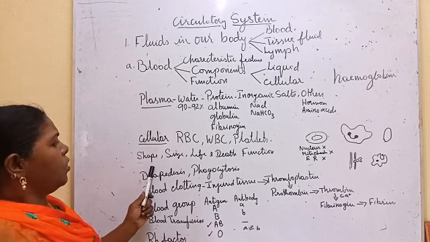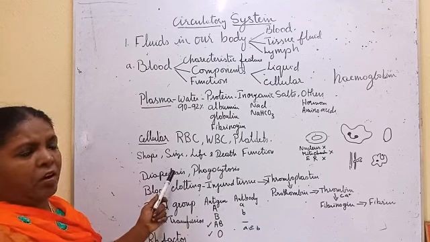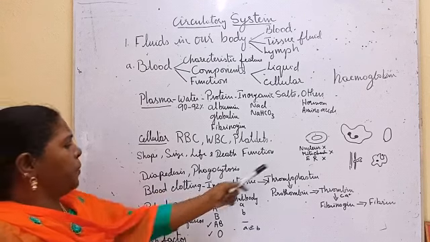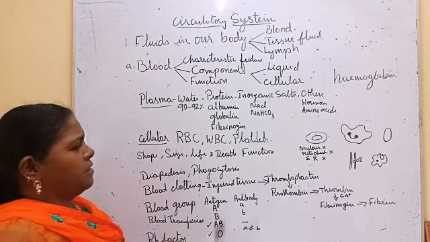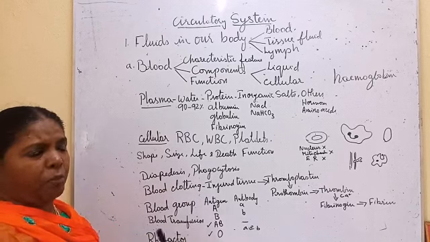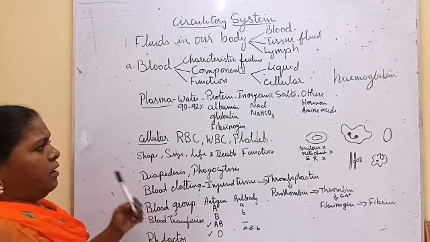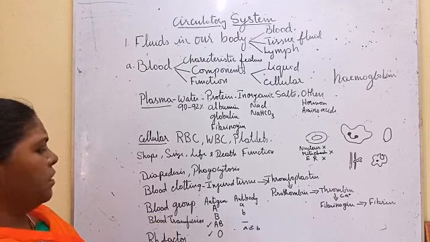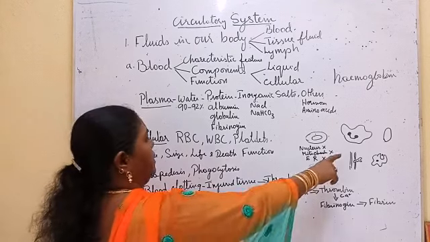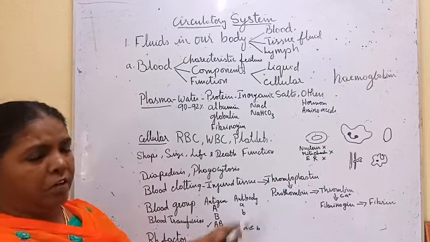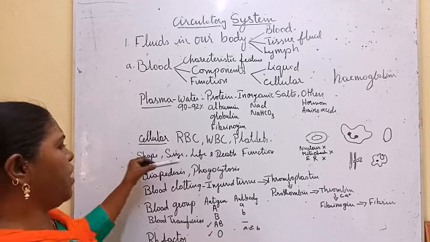So we have seen RBC, WBC, platelets, where they originate. Platelets originate in special cells in the bone marrow tissues. Those special cells, megakaryocytes, produce these platelets. Now we are going to see the main functions.